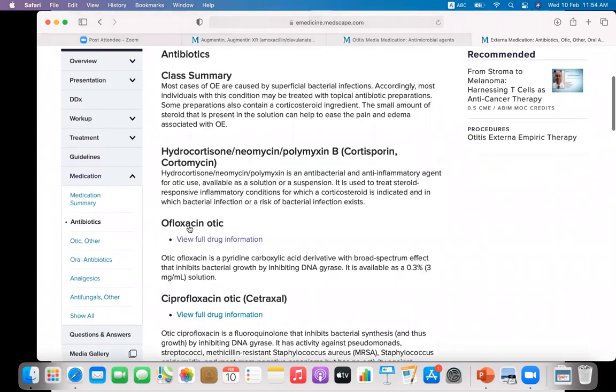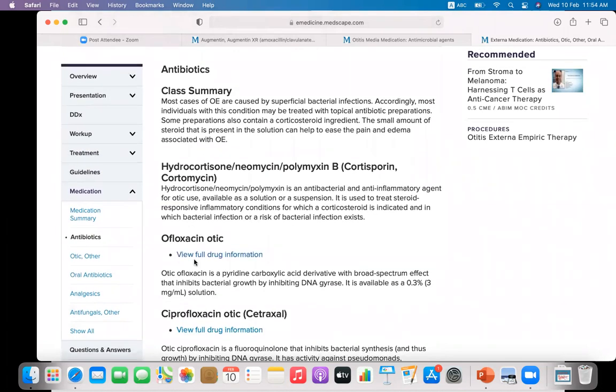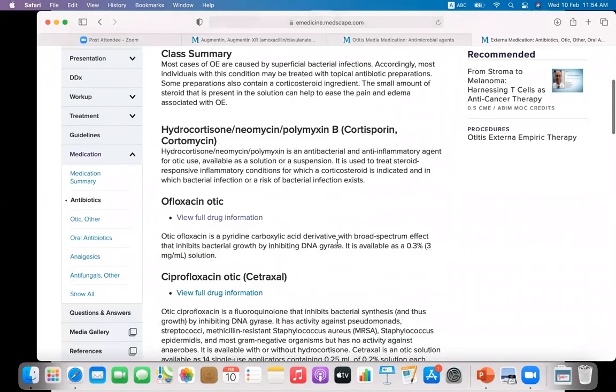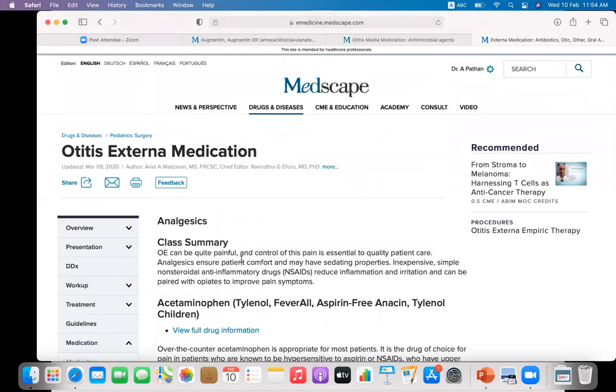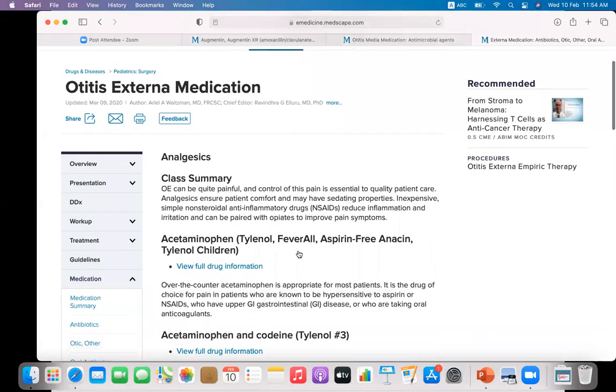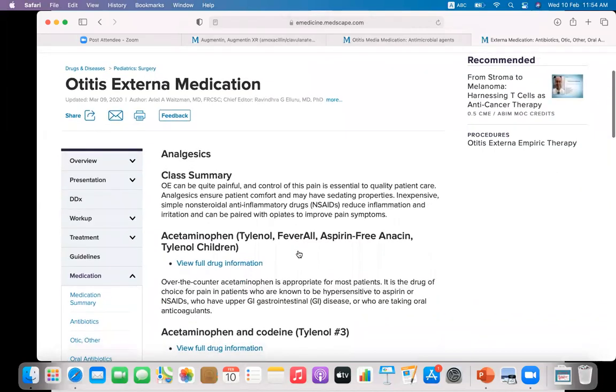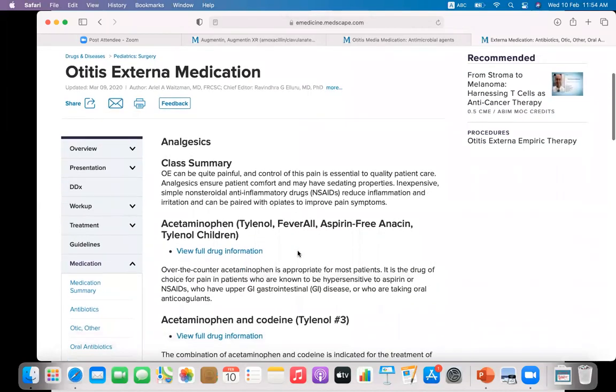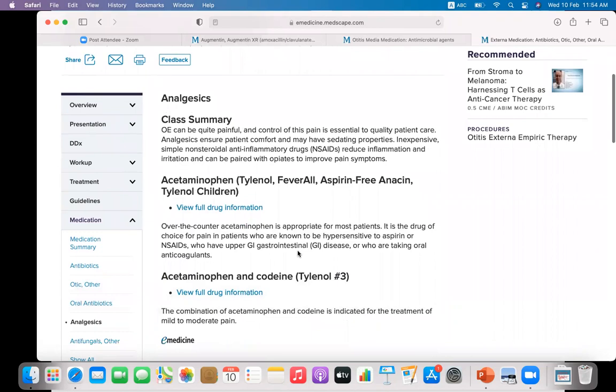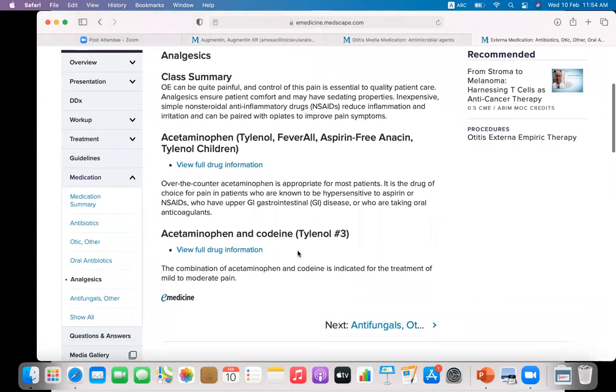You can use the here given link for the full pharmacological study of the ciprofloxacin or ofloxacin. To relieve the pain, analgesics are also available. Acetaminophen to relieve the pain. That is same as paracetamol.